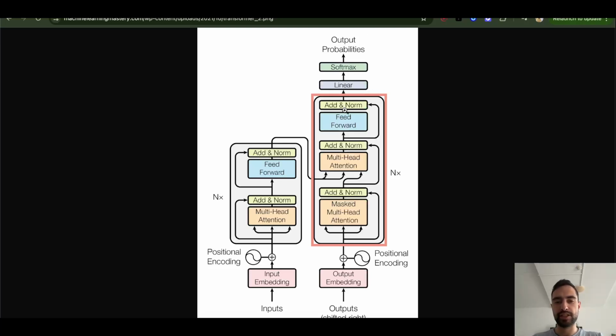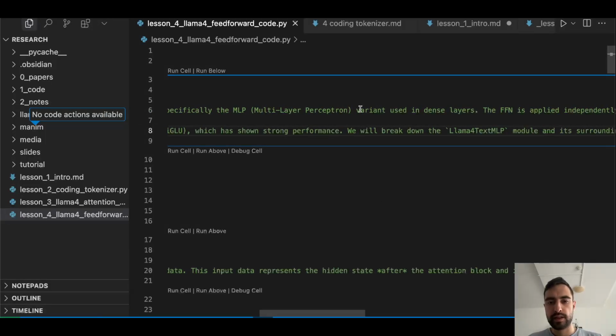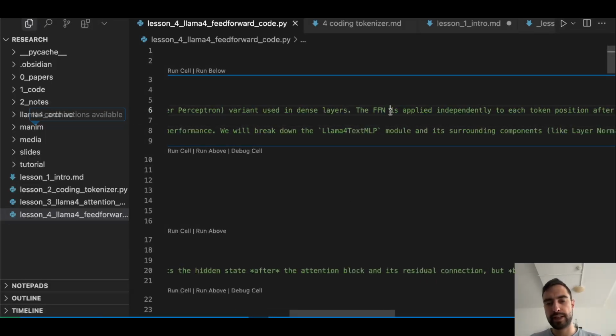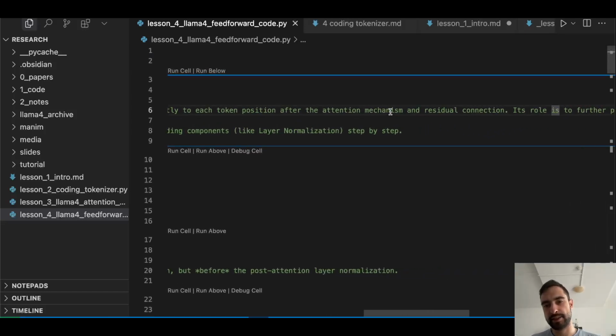So now let's implement this feed forward. And this normalization can go before here and before here. The FFN, feed forward network, is applied independently to each token position after the attention mechanism and residual connection. So after it goes through the attention mechanism, you also want to have a residual connection.